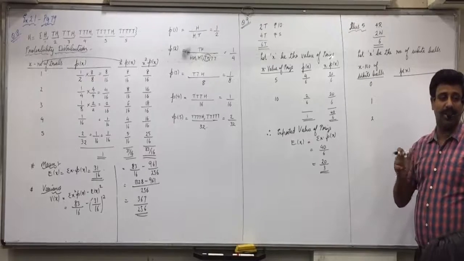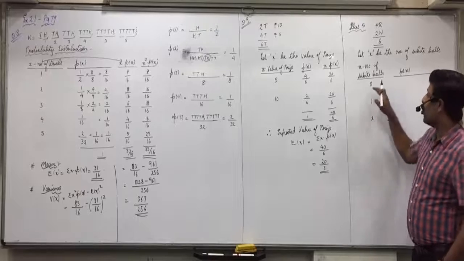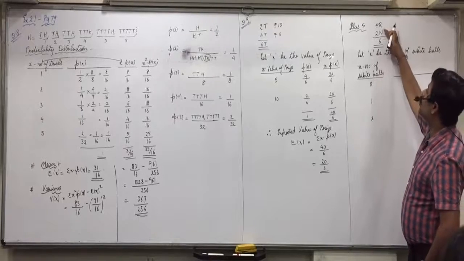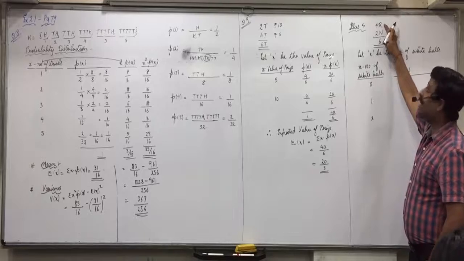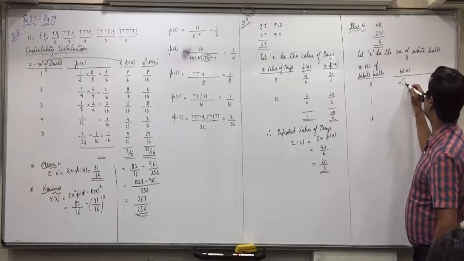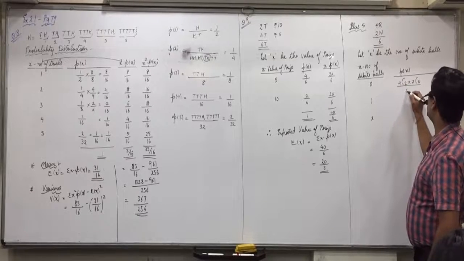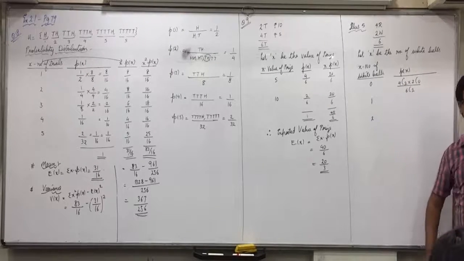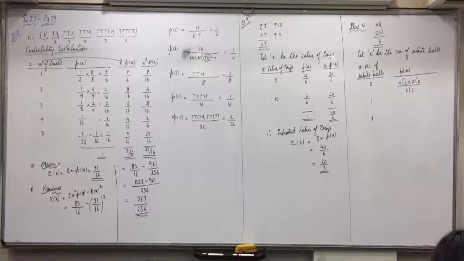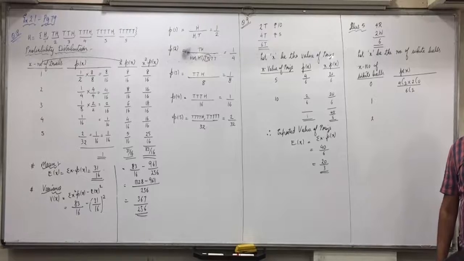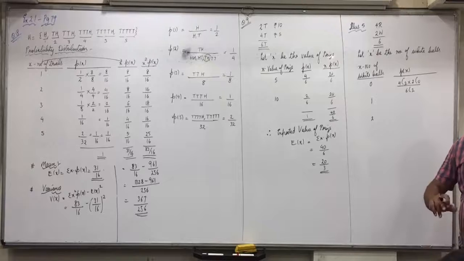4C2 into 2C0 divided by 6C2. 0 white means 2 red. What are the chances that you get 2 red? 4C2, 0 white, 2C0 upon total 2 out of 6, 6C2. 1 white. But today you are present. Vanshik. Why 4C2?